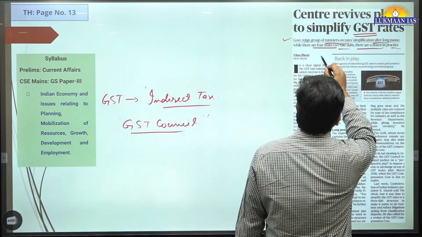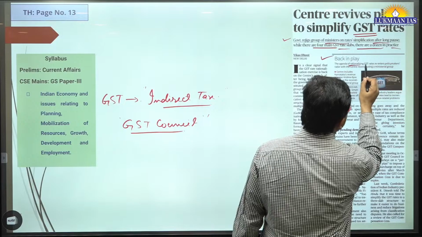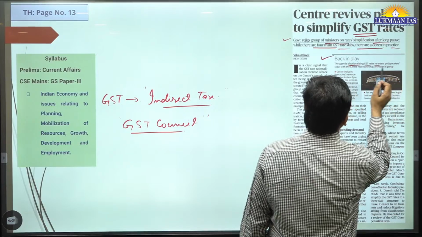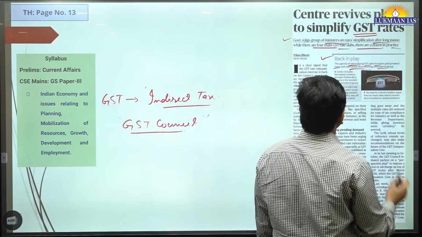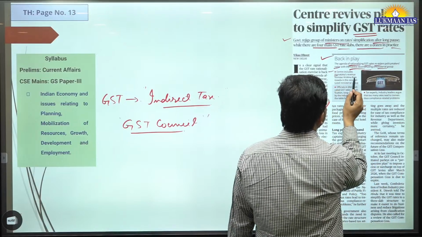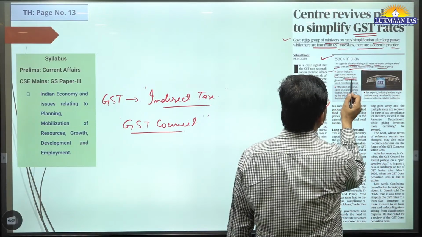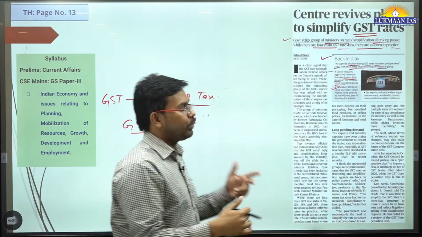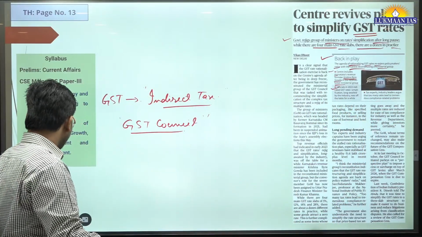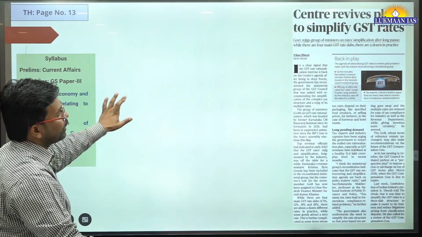In this article they have mentioned that the agenda of rationalizing GST rates re-enters policymakers' radar with the center reconstituting the ministerial group. The center includes Karnataka's revenue minister Krishna Byre Gowda in the reconstituted ministerial group. We don't need to go into the nitty-gritties. We need to understand what is important from the exam point of view.